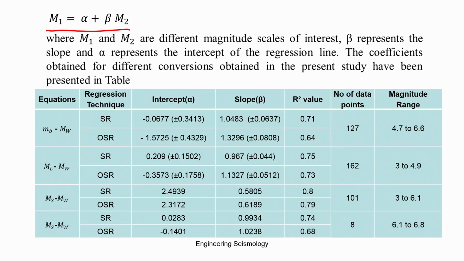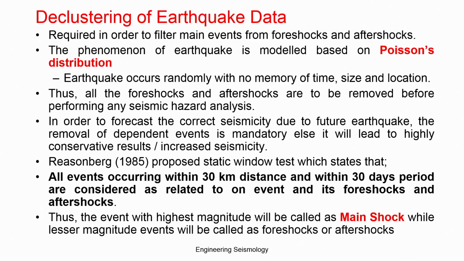Further, we carried out a study and concluded what important observations we should follow when you do the conversion equation. You can refer to those in that paper. Once you convert and homogenize the data, since you have collected data from different sources, you will have the same earthquake reported from different sources. Okay. So there will be a main shock and repeated main shocks, and then aftershocks and foreshocks. Generally, the aftershocks or foreshocks don't contribute to the seismic activity of the region.